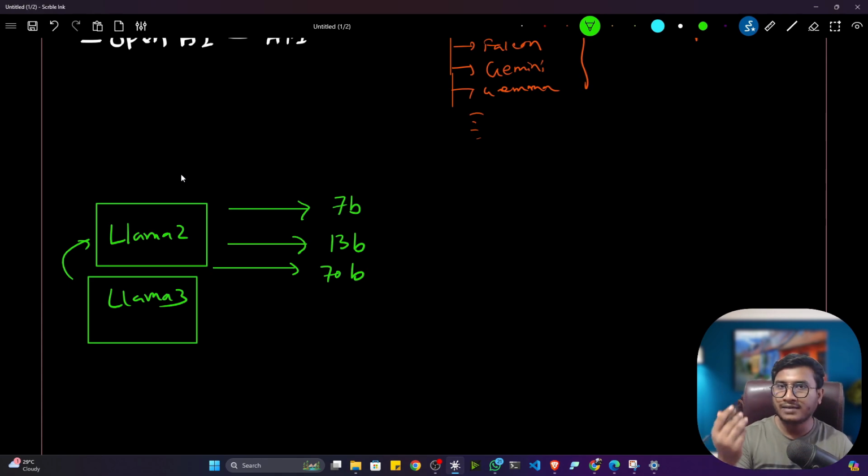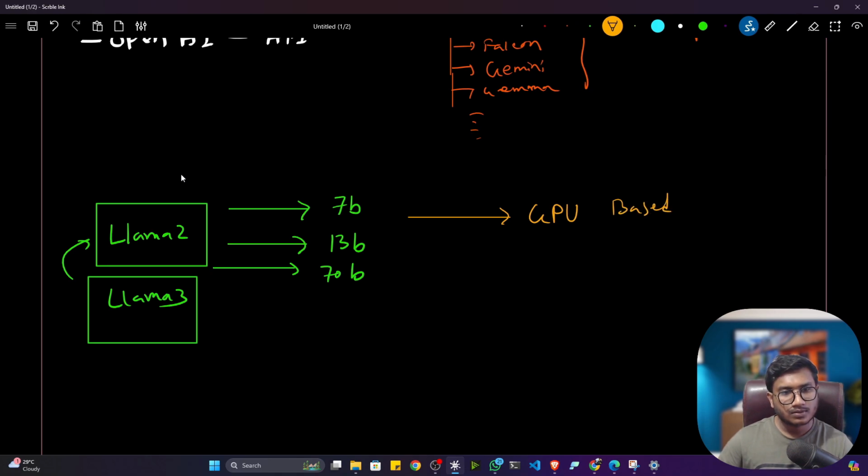You can open up the Hugging Face hub and search for LLaMA 3, and you will see the model. I already told you, if I want to use this model, I have to use a GPU based machine, a GPU based system, yes or no? And if I'm not using a GPU based machine, what will happen? I won't be able to execute the model.